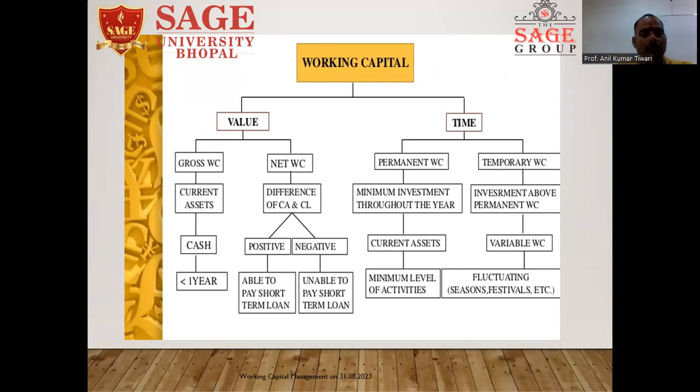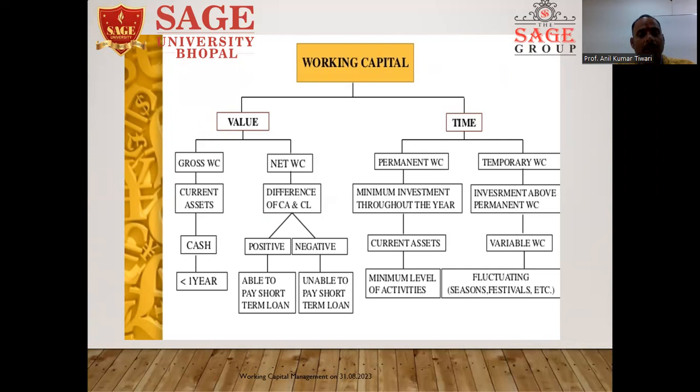There are two kinds of working capital. First is the gross working capital, and second is the net working capital. So what is meant by gross working capital? The total amount of current assets which is converted into cash within one year or less than a year is known as the gross working capital.